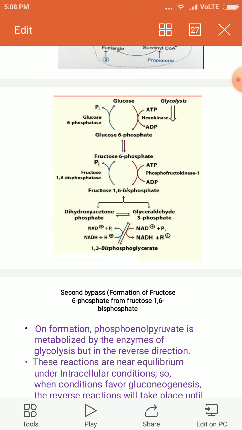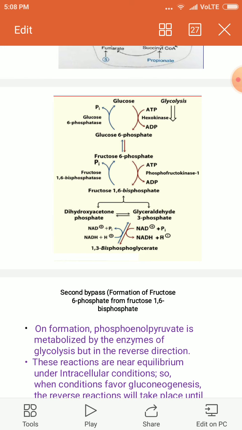your irreversible reaction of glycolysis, right? So this fructose 1,6-bisphosphate now continues in gluconeogenesis, that is, formation of fructose 6-phosphate catalyzed by the fructose 1,6-bisphosphatase enzyme, where hydrolysis happens. Next, fructose 6-phosphate goes back to glucose 6-phosphate, again continuing in glycolysis.